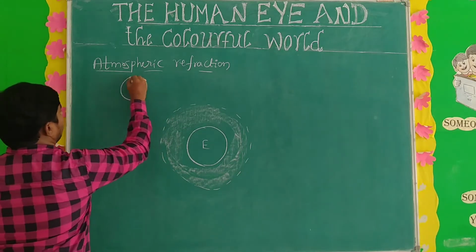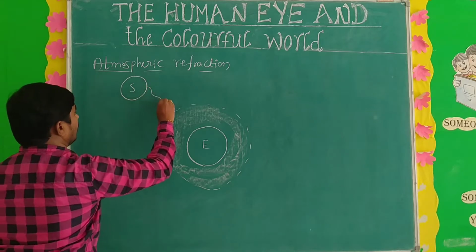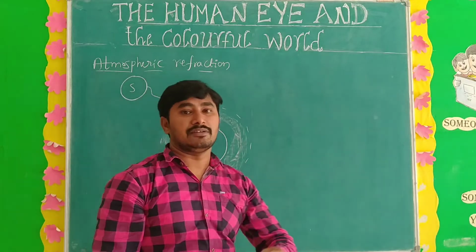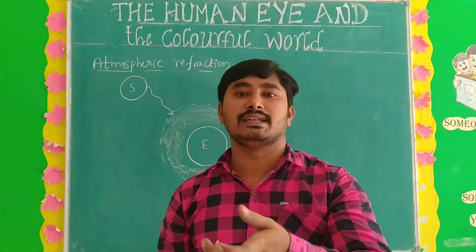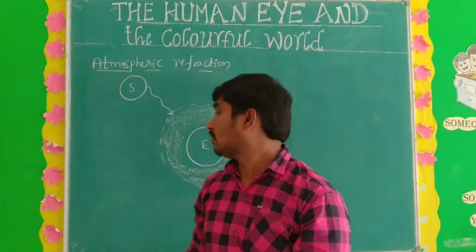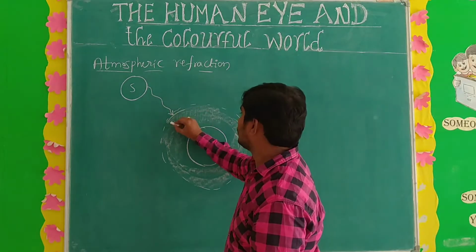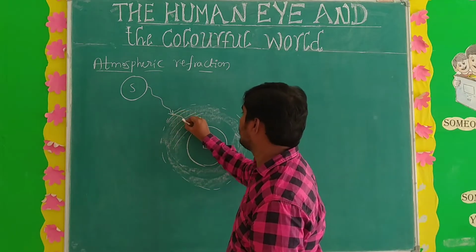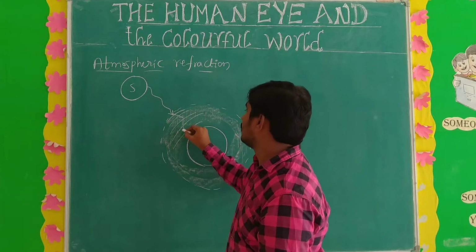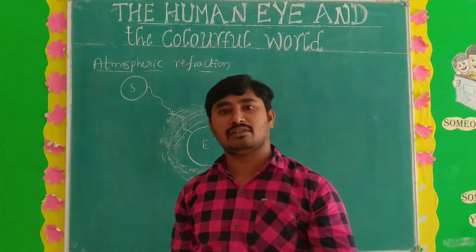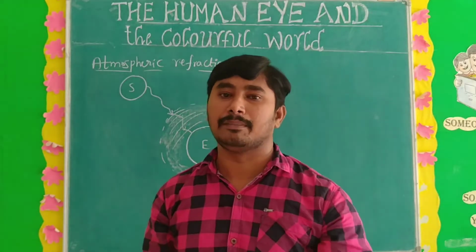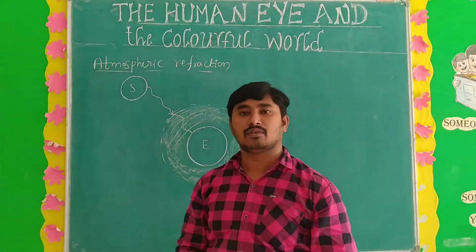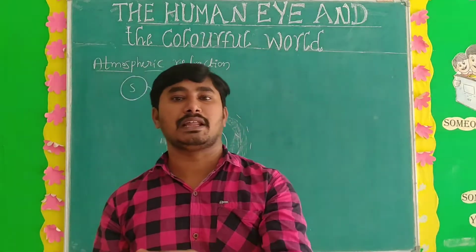When the light ray enters the atmosphere, these layers have different densities and different refractive indices. So due to this, the ray bends this way. It travels from a rarer to a denser medium or from a denser to a rarer medium. So the refraction takes place.